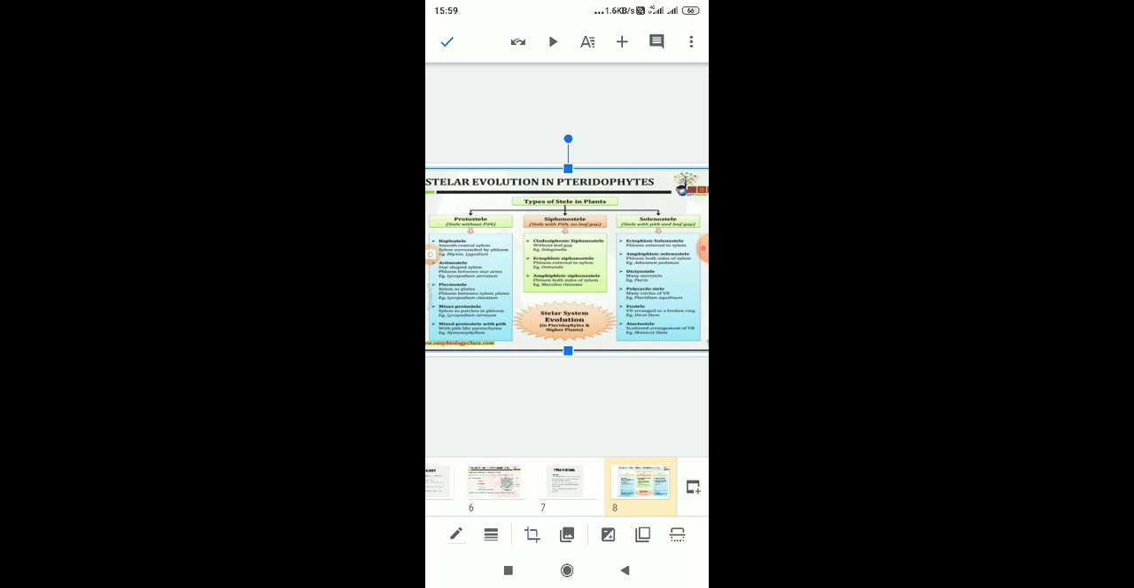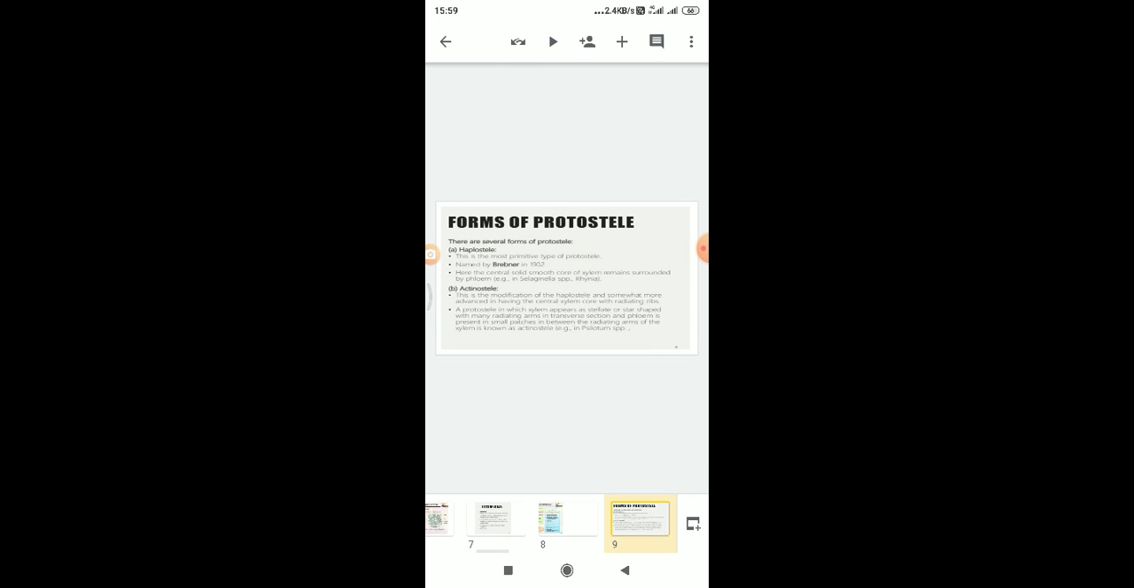So protosteel means steel without pith. Steels without pith, that is the protosteel. Steels with pith and no leaf gaps, that is the siphonosteel. And steel with pith and with leaf gaps, that is the solenosteel. So we can see the first 2 types of steels in this.